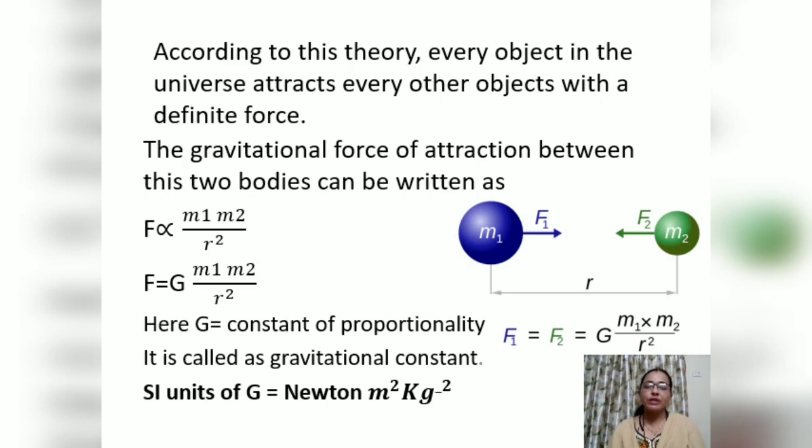The unit of G is Newton meter square per kg square. Newton stands for force, meter is the distance between the two objects, and kg square comes from the mass of one object and the mass of another object, multiplied.